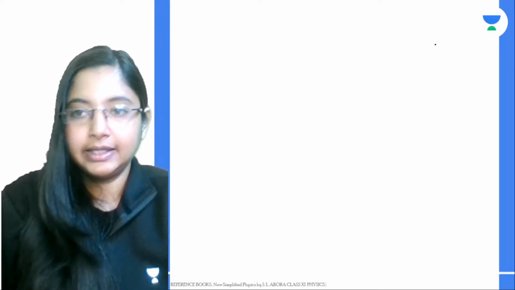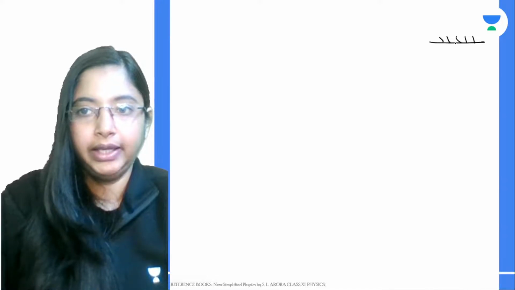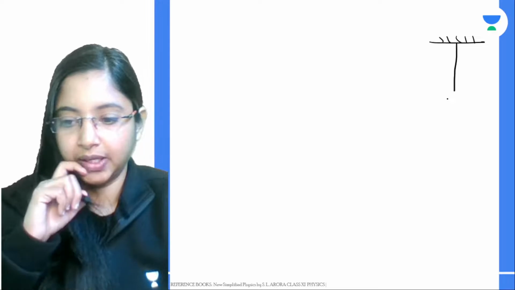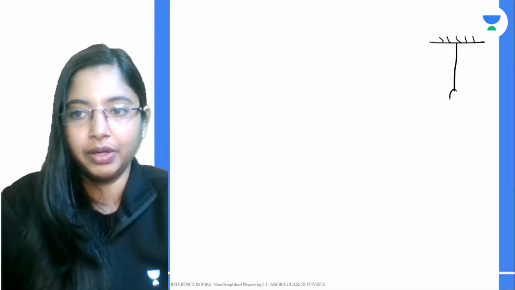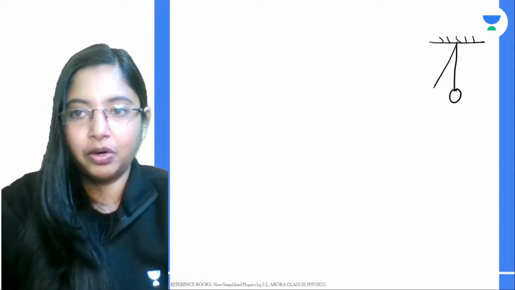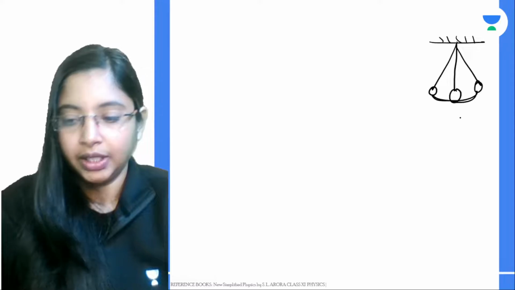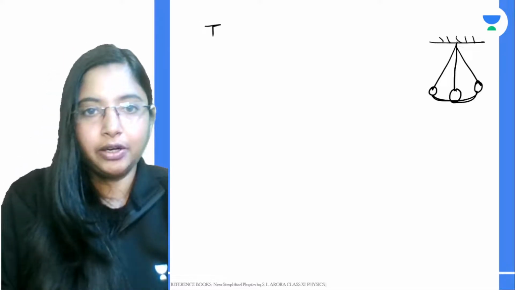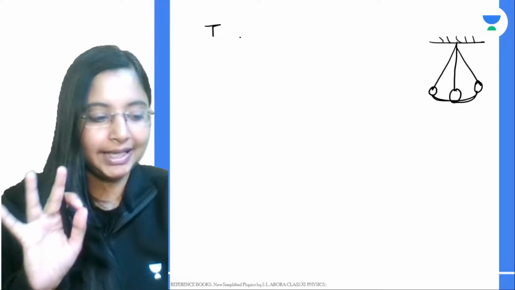Let's take a simple pendulum. You have a thread, or string, with a bob attached to it, and this bob oscillates around its mean position. Now, the time period of the simple pendulum depends on three different variables.